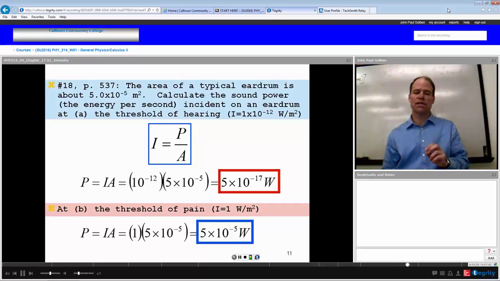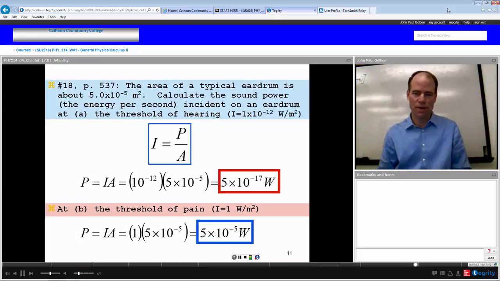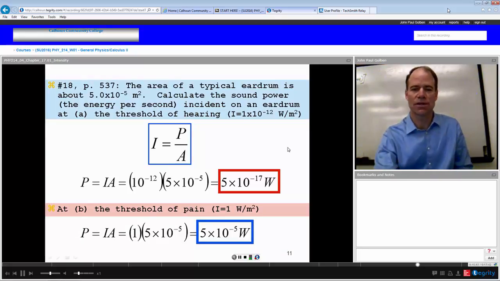So for the normal human range, from what we can just barely discern at the threshold of hearing to what we would want to listen to at our maximum, the threshold of pain, there are 12 orders of magnitude between those powers. So we have 12 orders of magnitude that we can discern with the human ear.